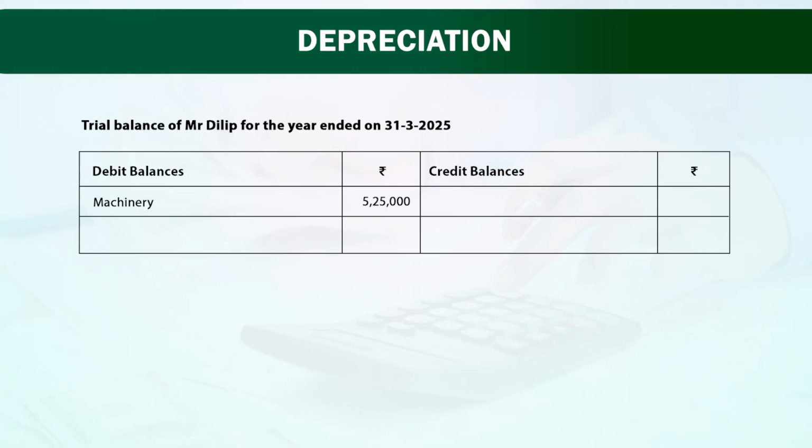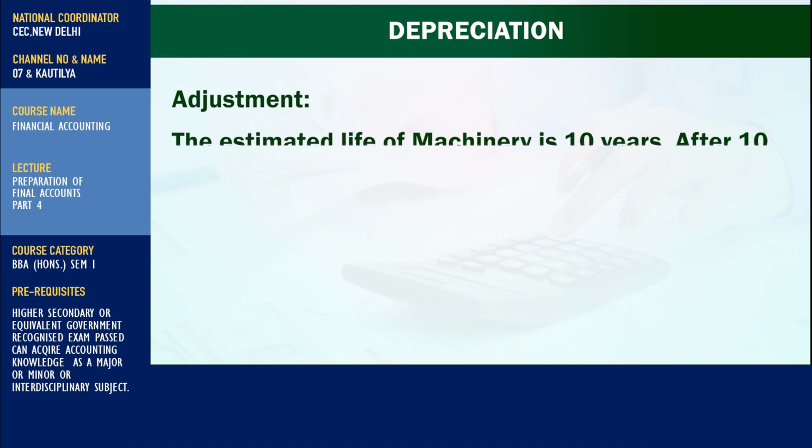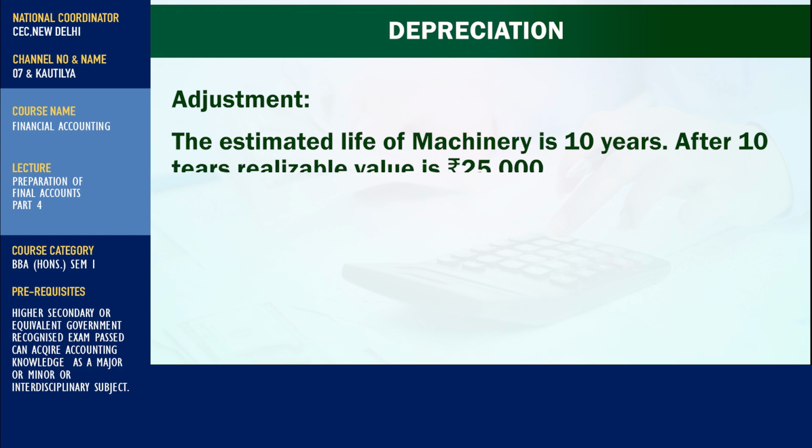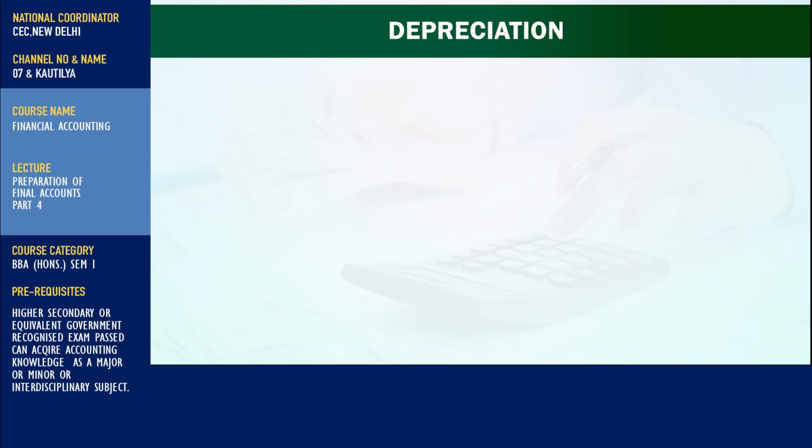One example is given to us. In trial balance of Mr. Dilip for the year ended 31st March 2005, debit balance of machinery is given to us of rupees 5,25,000. In adjustment, the estimated life of machinery is 10 years. After 10 years, realizable value is rupees 25,000. This example we will study with the assumption that the depreciation is not recorded in the trial balance. Let us see the solution.